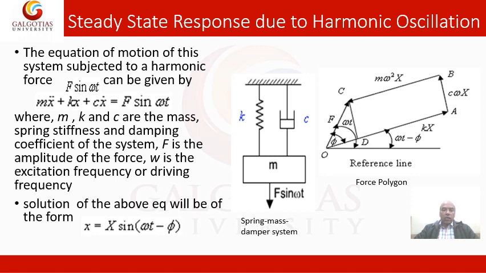So this is the force polygon. If this is the reference line, this is the spring force, this is the damping force, and this is the inertia force.